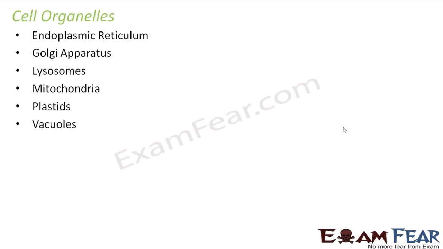So let us start. Before we go ahead, we would also like to know where the endoplasmic reticulum is located, right? So how I will proceed is that as I start with each of the cell organelles, first I'll talk about what it is, then I'll talk about the structure of that particular cell organelle, then I'll show you where that cell organelle is located in a plant cell and in an animal cell, then I'll tell you the significance of that cell organelle. Fair enough? So I'll follow this pattern for each of these cell organelles.